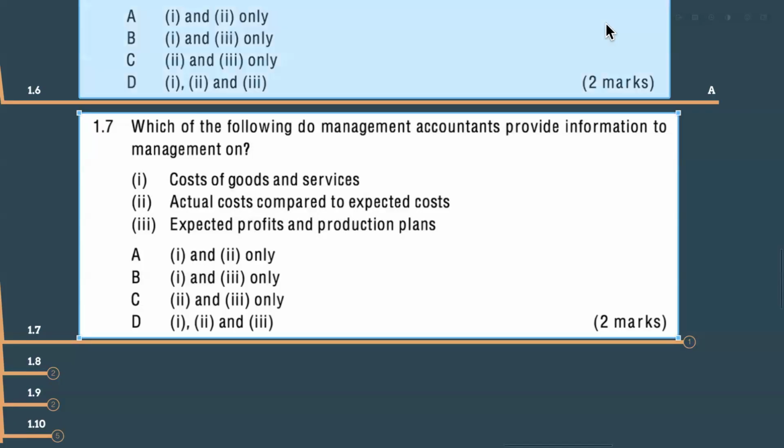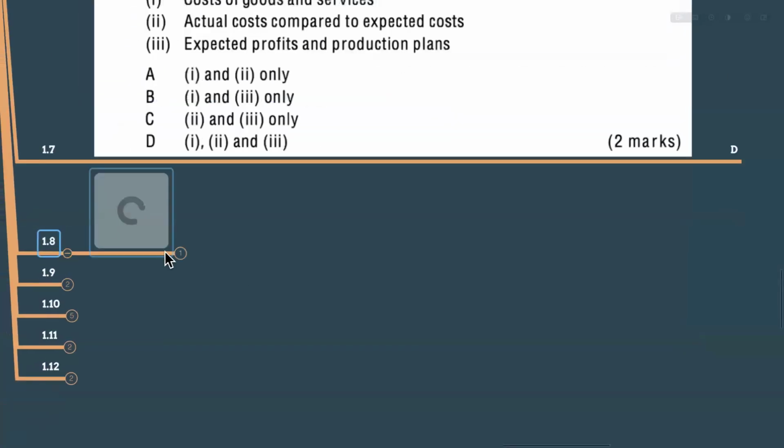Management accountants might provide the cost that is incurred for goods and services in the production. And actual cost compared to expected cost, what is that? If you are comparing our expected cost and actual cost, the variance analysis, the standard costing, yes, that is management accountants information. And expected product profits and production plans, how much our profit for the next year we are expecting, how much units we are going to produce, how much resources we need. These all are management accounting stuffs, right? So the correct answer is going to be the D, right?